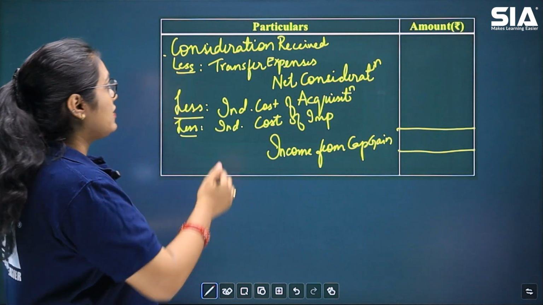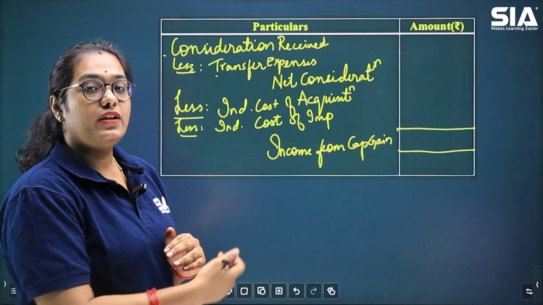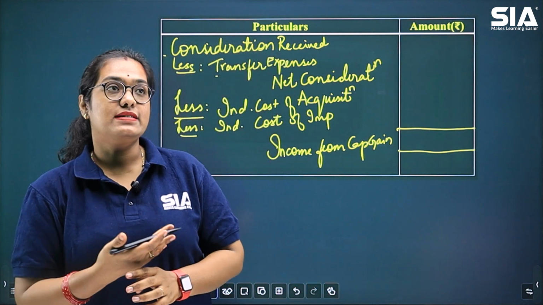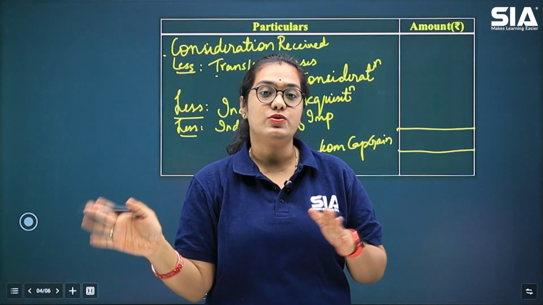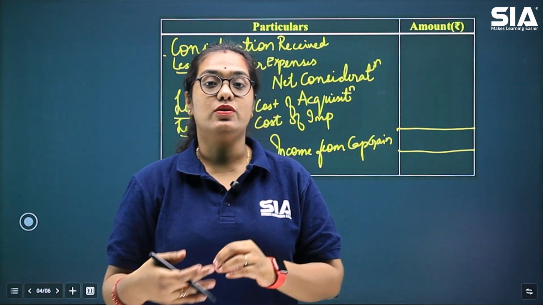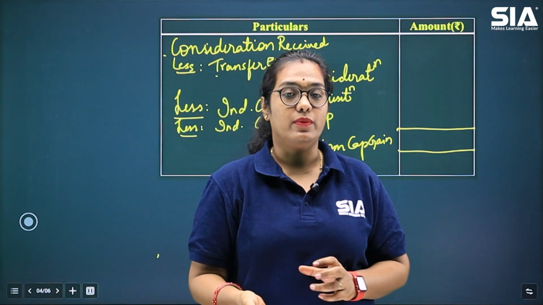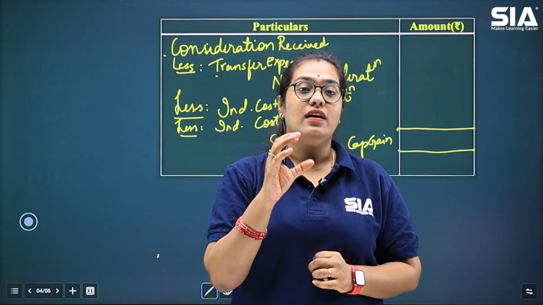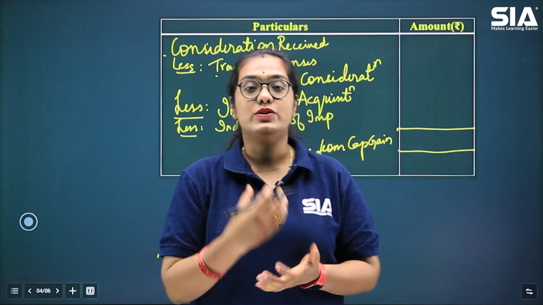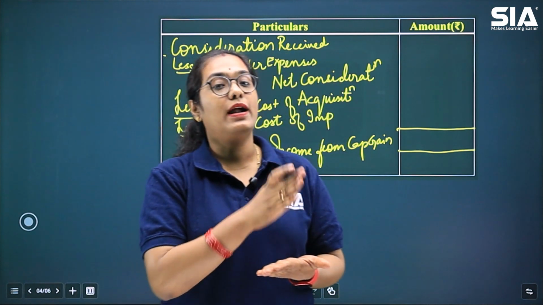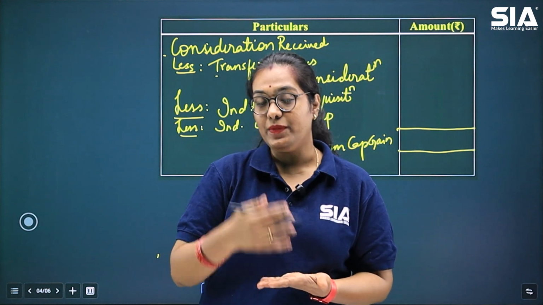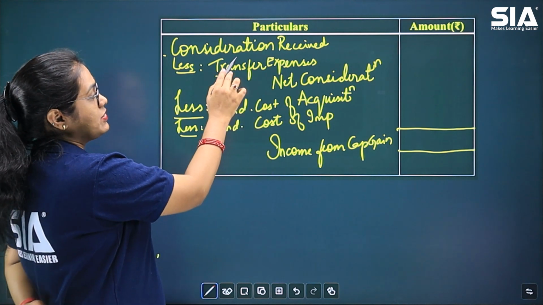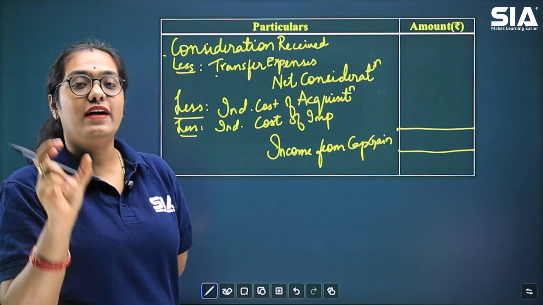Then the next thing is transfer expenses. While you are transferring or selling your asset, there are some expenses which you will incur. Say Mr. Sham wants to sell his building. For that, he might require some additional paperwork, or he might advertise or hire some brokers. Any of these expenses which he incurs towards the sale of that asset, in our example the building, are called transfer expenses.